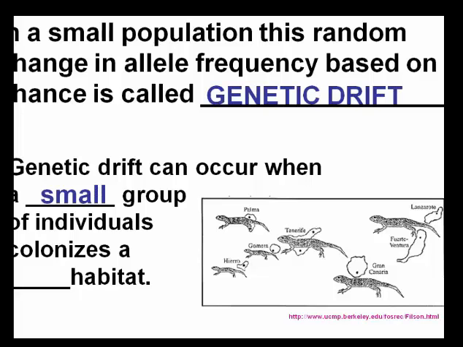It can occur when a small group of individuals colonize a habitat. So this could also occur with these lizards here. Just by random chance, the lizards could somehow have been moved from one place to the next, and then at that place where they were moved to, only their genes are going to be seen in that place.